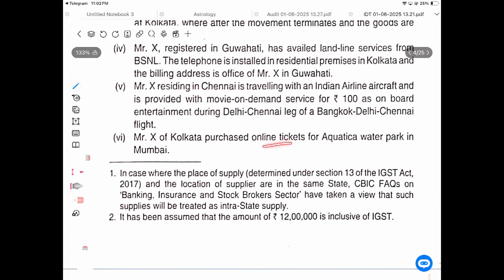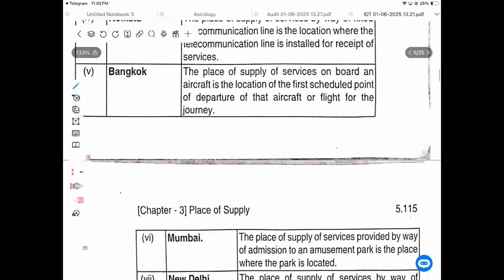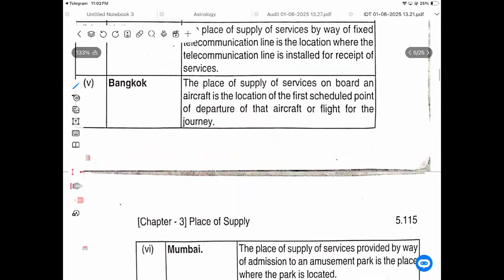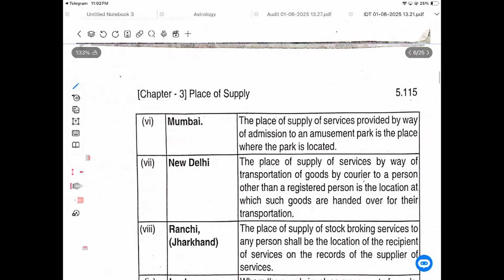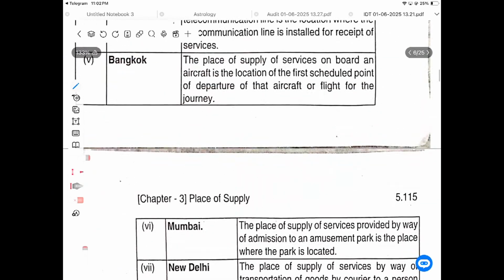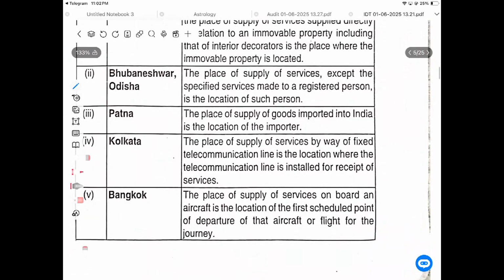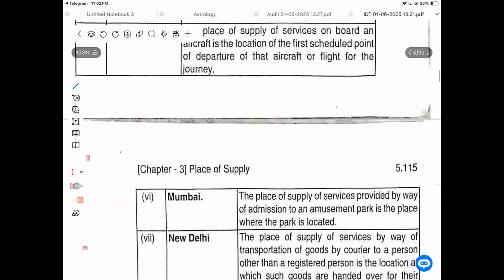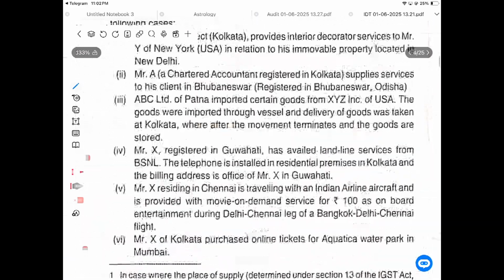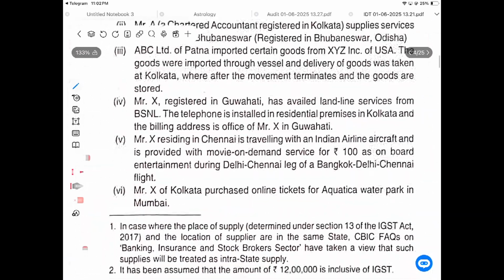Then Kolkata purchases an online ticket for the water park in Mumbai.